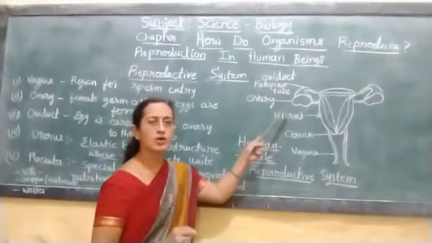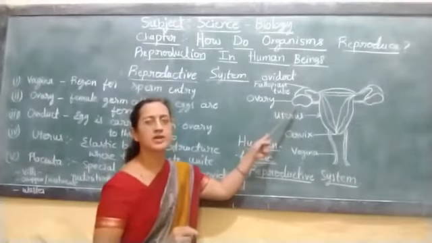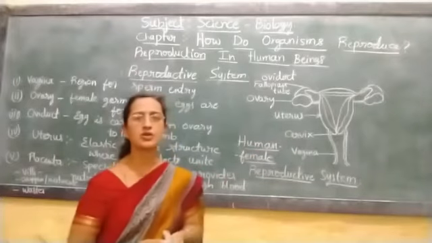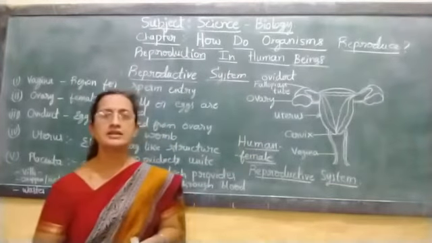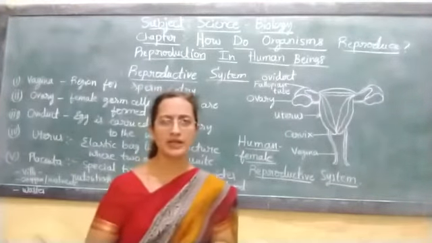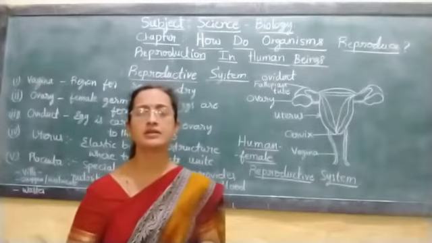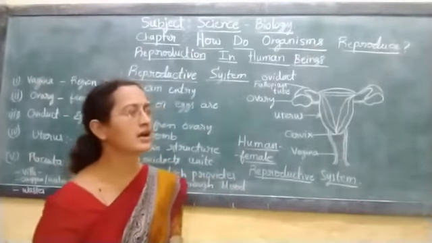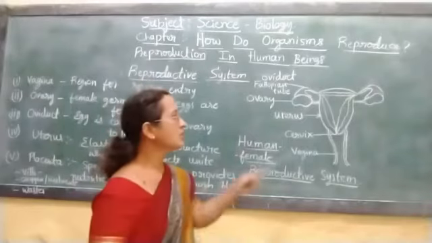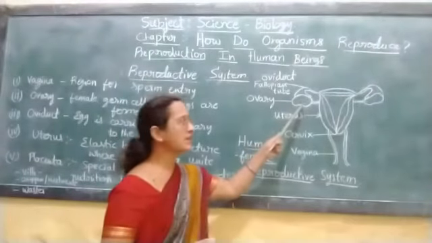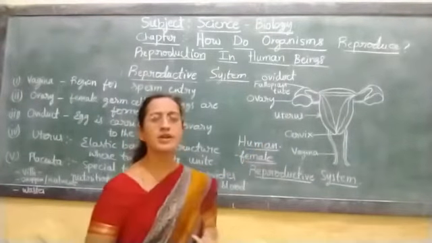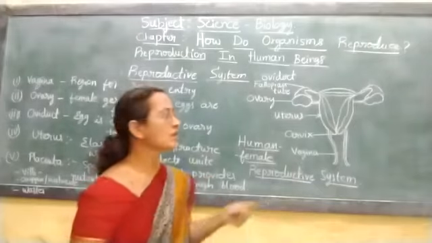These thousands of eggs will not be matured. When the girl child attains puberty, her reproductive structures become fully developed, and after full development, these eggs in the ovary mature one by one.